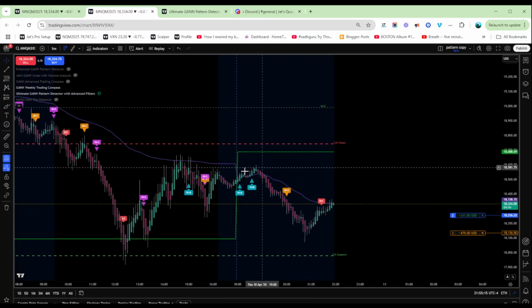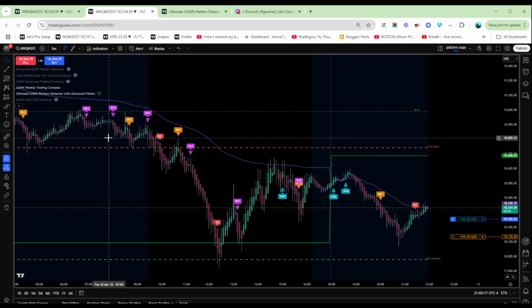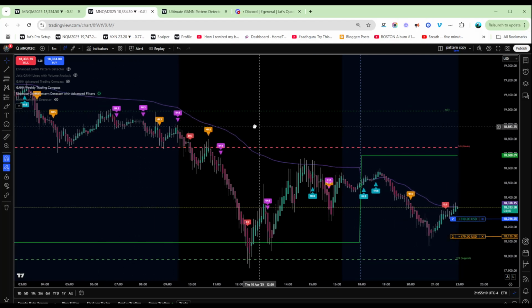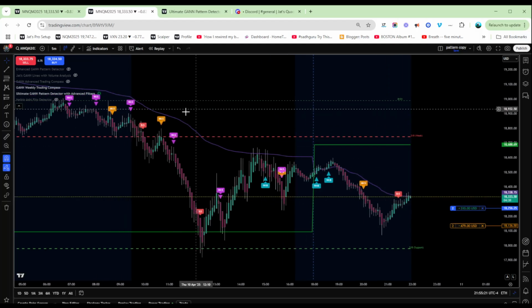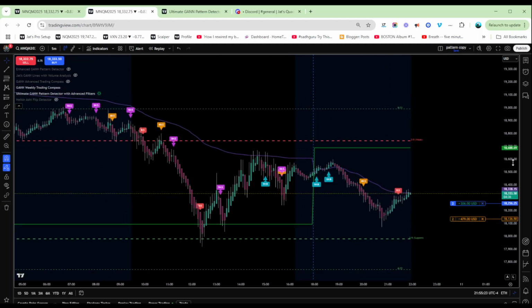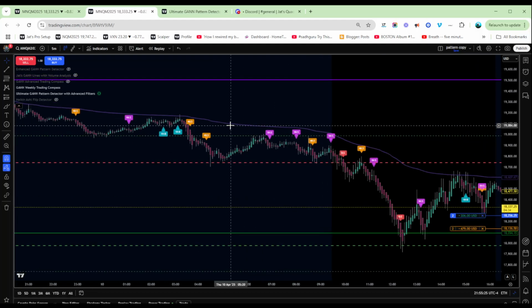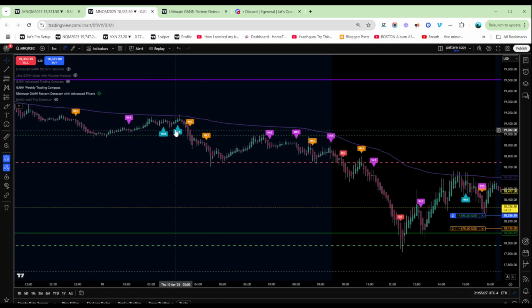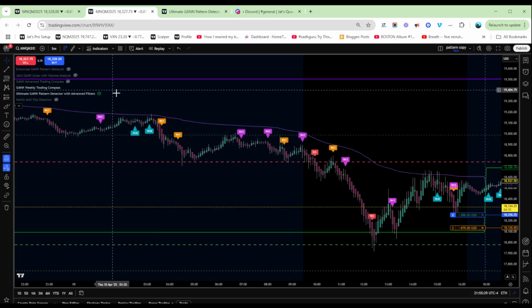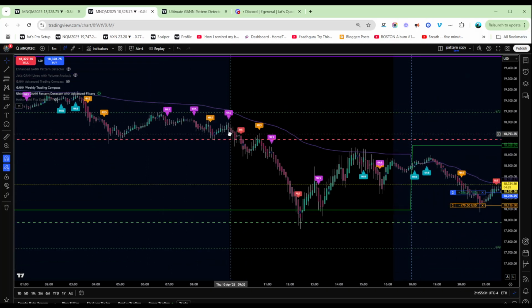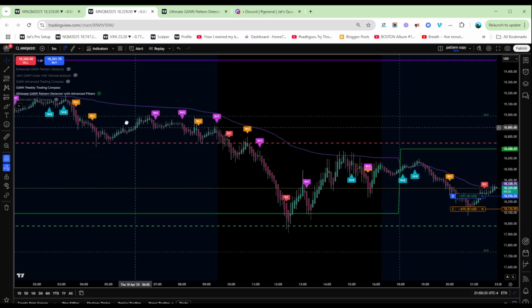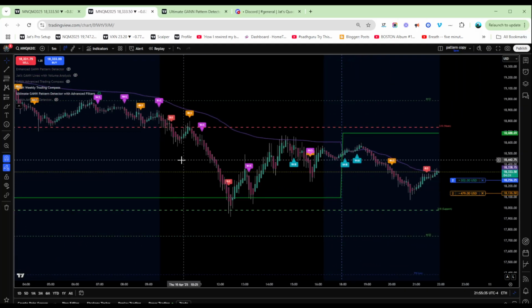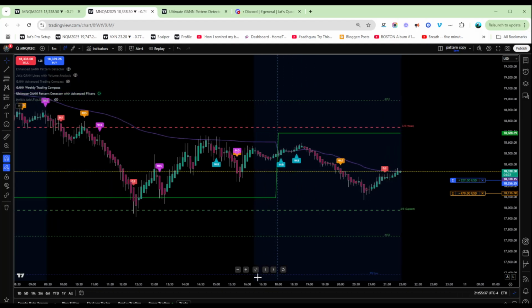If you go back to just default, kind of just to show you what it looks like. Default, without doing anything, has some nice wins for you. And then as you optimize it, you can get some really good signals. Obviously, when you adapt it with GANN, you can filter out some false signals. But anyway, it looks pretty clean overall.